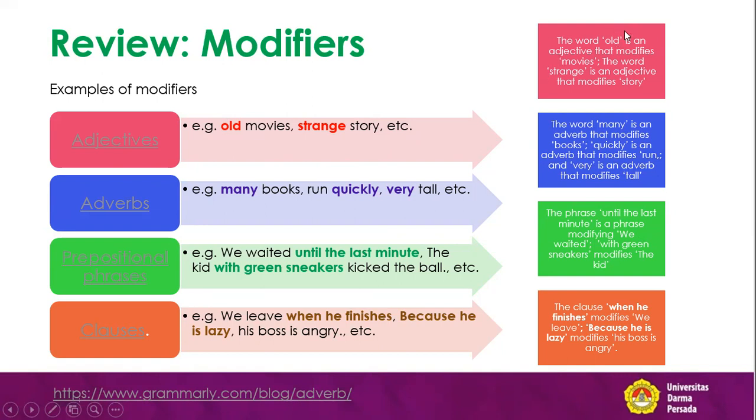The word old is an adjective that modifies movie. Modifies means gives description. So if somebody asks what kind of movies, old. Old gives you a modification about the movies. So not the new movies, but old movies.